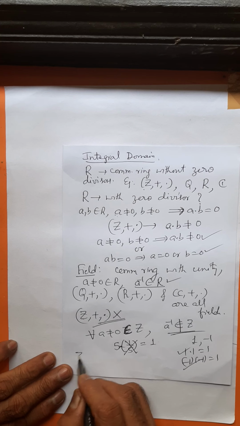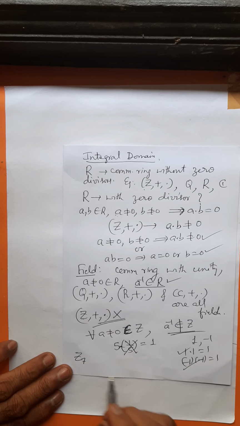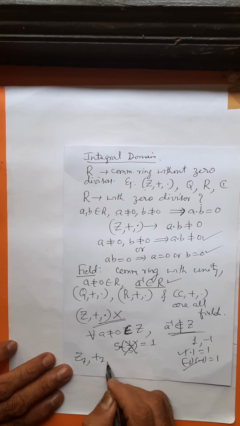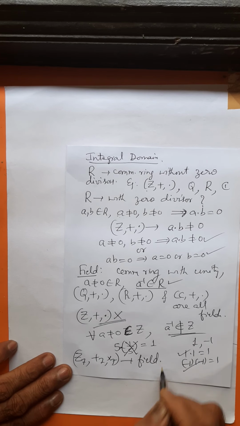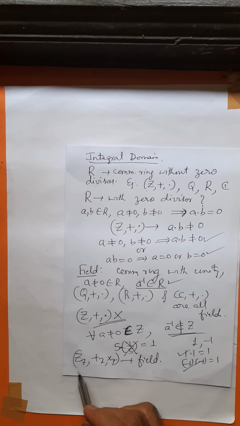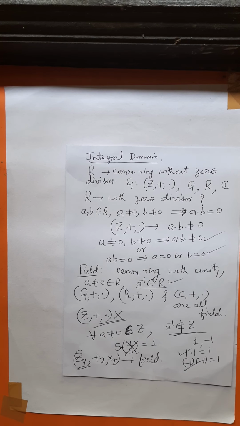If you take Z7, this you studied yesterday. Z7 under addition mod 7 and multiplication mod 7 is a field because every non-zero member of Z7 has a multiplicative inverse. In the last class we have studied till here.